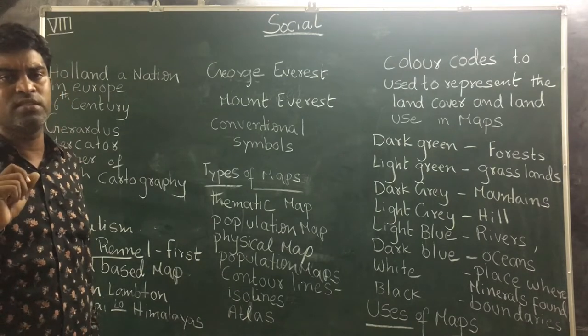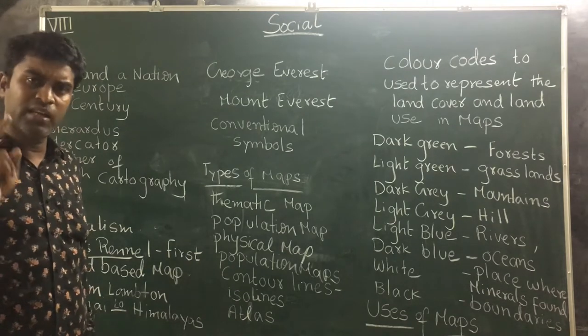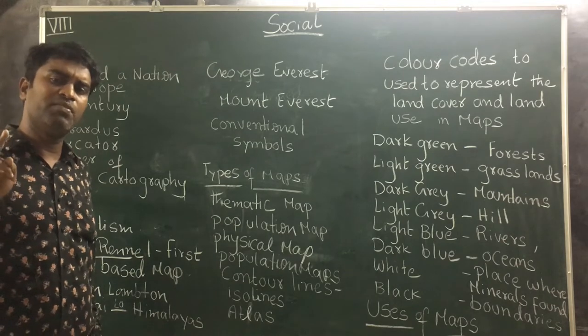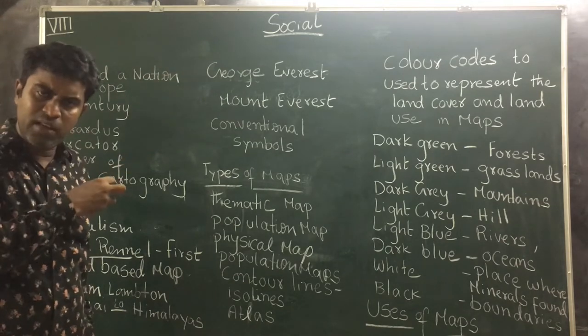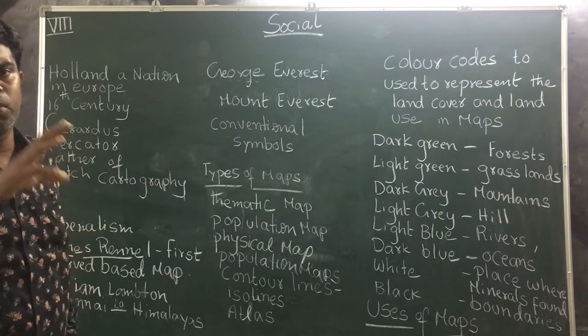So these three key features we have to understand well to know more about maps. The first key feature is directions. The second key feature is scale. The third key feature is colors. These three we have to observe when we are reading about a map.